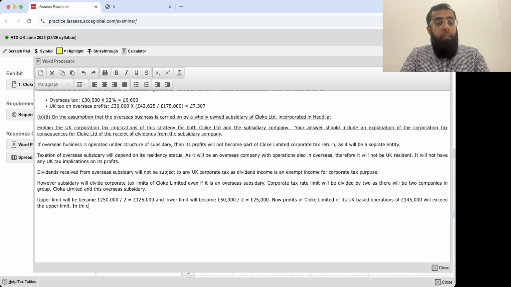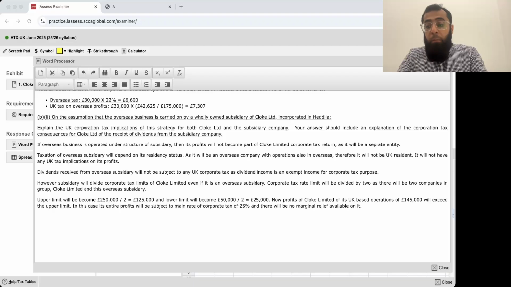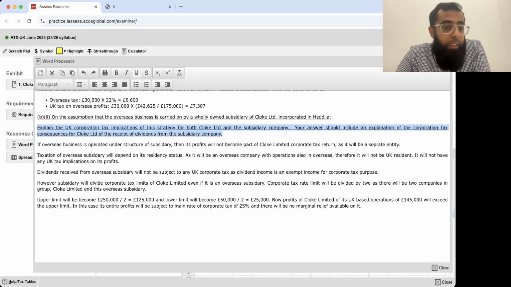In this case, its entire profits will be subject to the main rate of corporate tax of 25%, and there will be no marginal relief available on it. Because when it exceeds the upper limit, you don't get any marginal relief. It will be completely subject to the 25% rate of tax. So if you look at it, it was a very easy, piece of cake requirement.